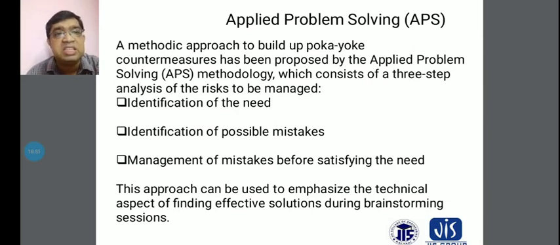And another thing, this approach can be used to emphasize the technical aspects of finding effective solutions. That means finding effective solutions during brainstorming sessions will also be done in this system. During the applied problem solving procedures you have to concentrate.